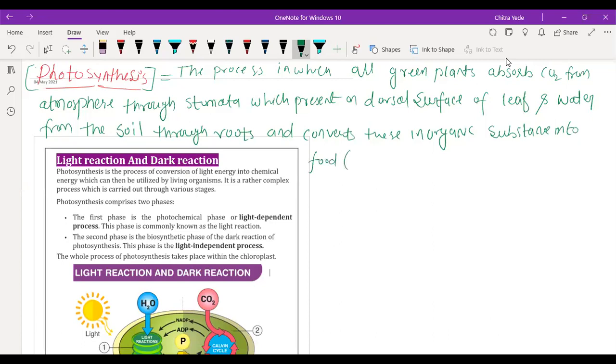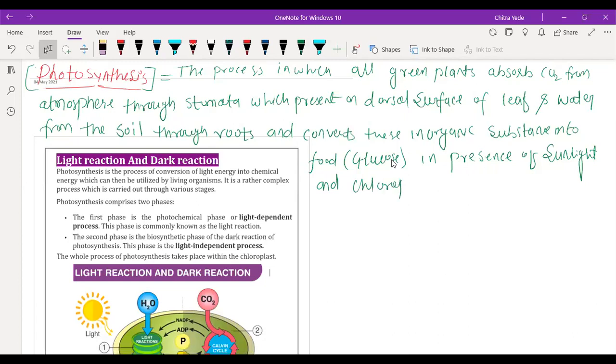Okay, that food is called glucose, in presence of sunlight and chlorophyll.